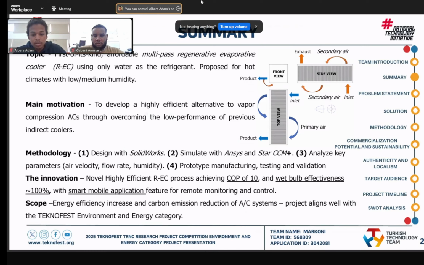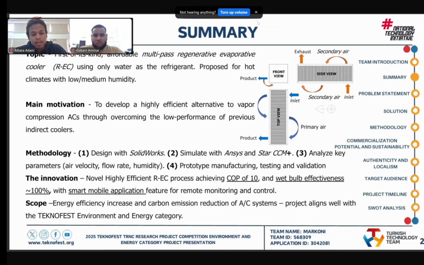We will design the system in SolidWorks, then we will run simulation in a CFD simulation to analyze the key parameters such as air temperature, air humidity, and velocity. And then after that, we will manufacture the system and test it to validate our results. The innovative part of the system, it's going to have a high COP, coefficient of performance, up to 10, or may also increase more than 10, with wet bulb effectiveness of 100%. Also, we are going to implement a smartphone application to control it remotely.